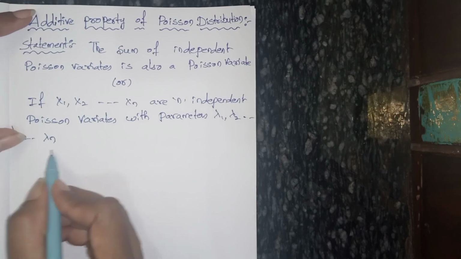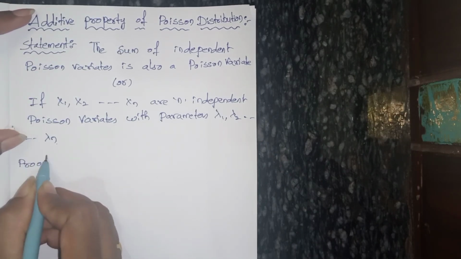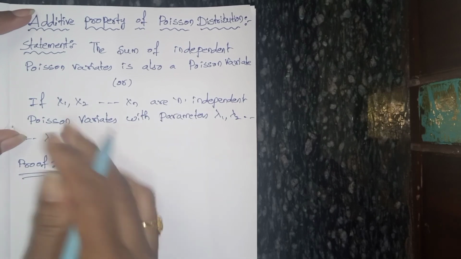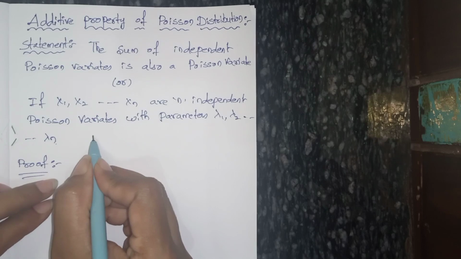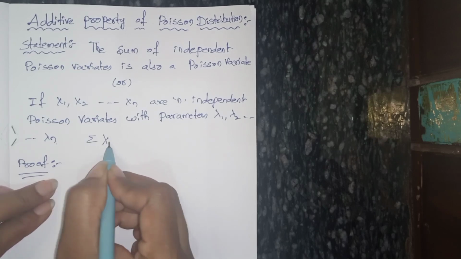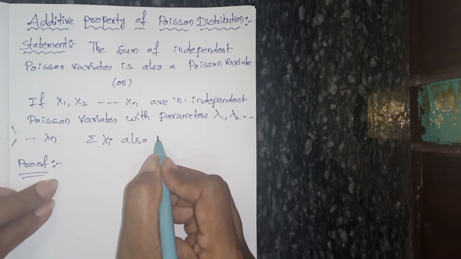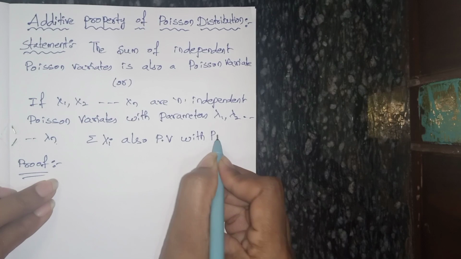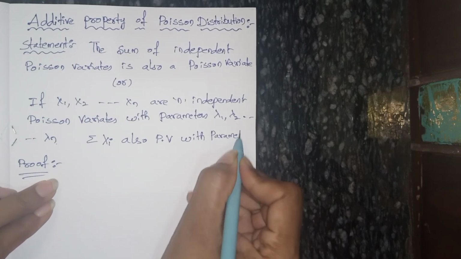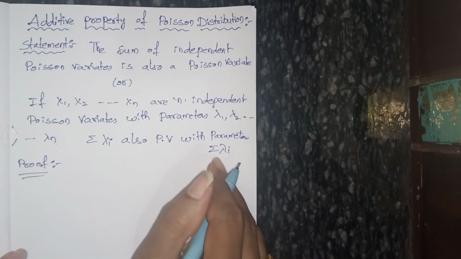Now what we have to prove is that the sum of independent Poisson variates is also a Poisson variate. That means summation xi is also a Poisson variate with parameter summation lambda i. This is what we have to prove.